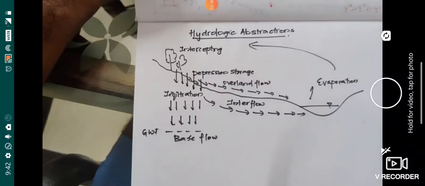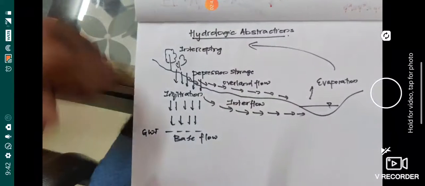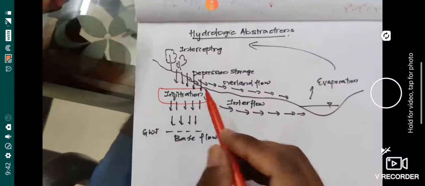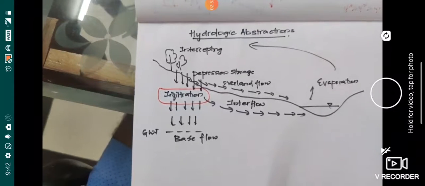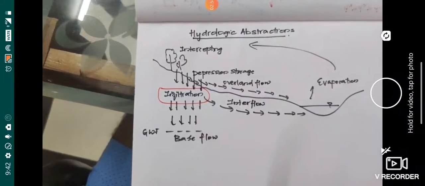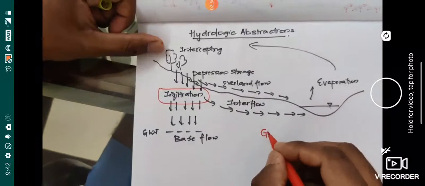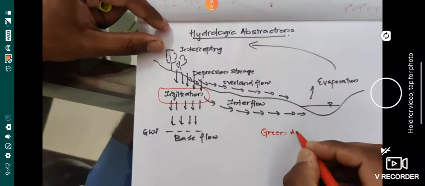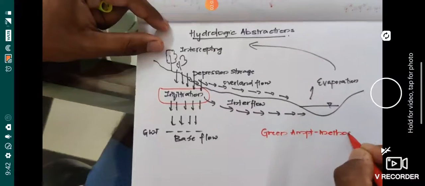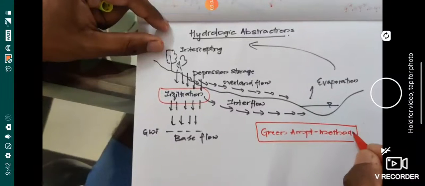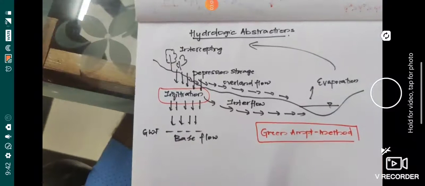The most important thing that we have to learn is infiltration. In your previous semester, we discussed infiltration using Horton's infiltration curve and so on. And we will be explaining some new concepts in finding the infiltration value. Generally, we'll be using a method called the Green-Ampt method to find the infiltration, and this method will be explained in the coming classes.